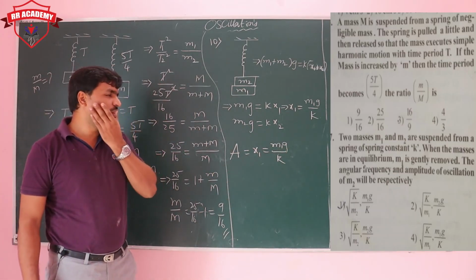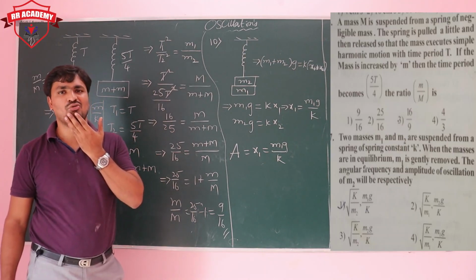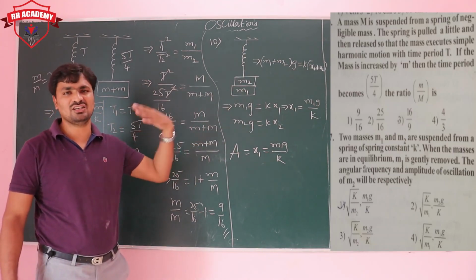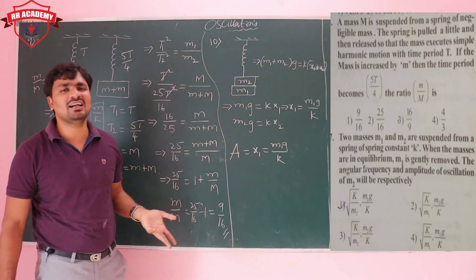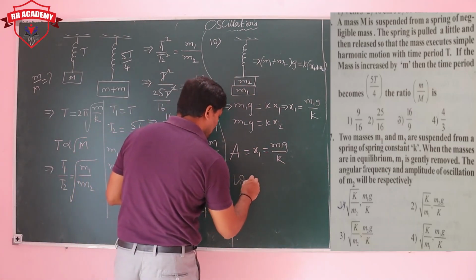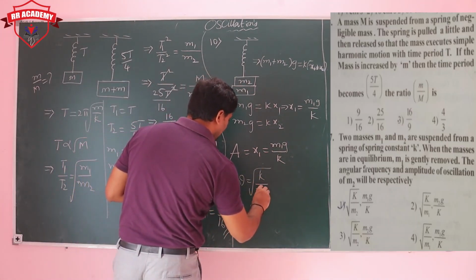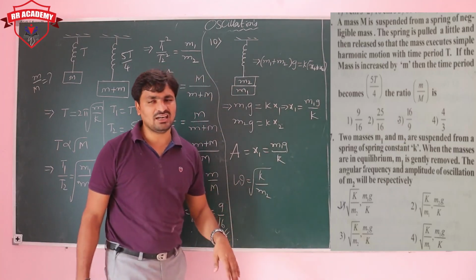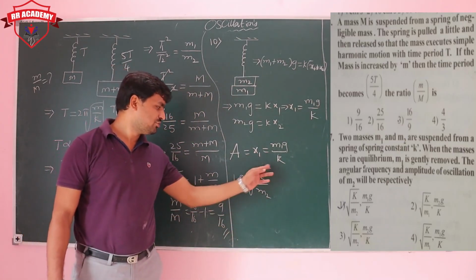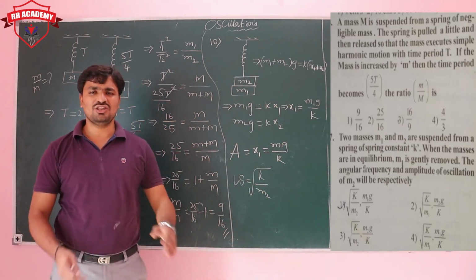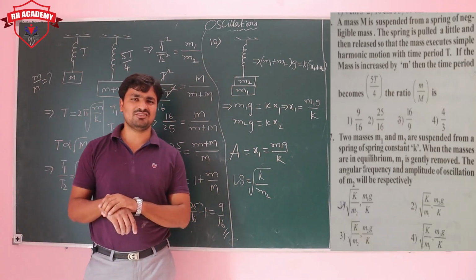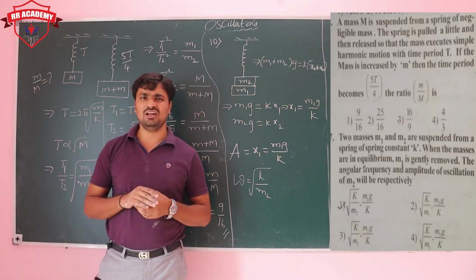Now what about the value of omega, the angular frequency? After m1 is removed, what is the angular frequency? After removing m1, it is m2, so omega is root of k by m2. So these are the problems based on the spring mass system. Please practice it properly.